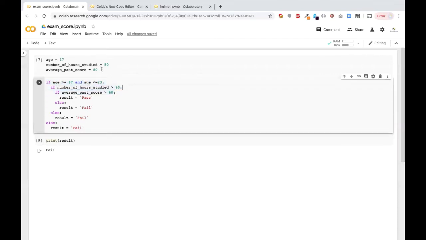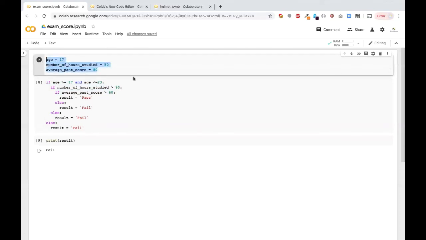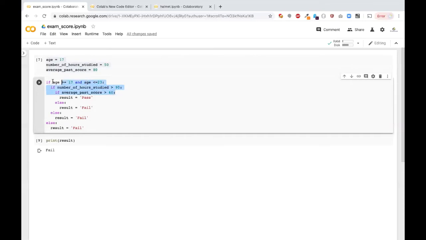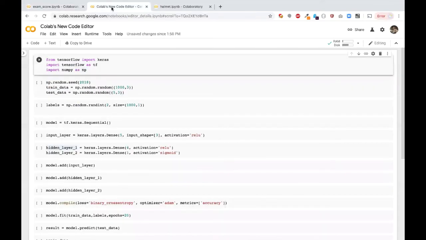But if you apply this to a machine learning algorithm, it will handle these conditions, and it will predict the exact score based on the weightage, not by having an explicit condition. Okay, let's see how we are going to do it using machine learning code. This is a small machine learning hello world application. So I have an import section.